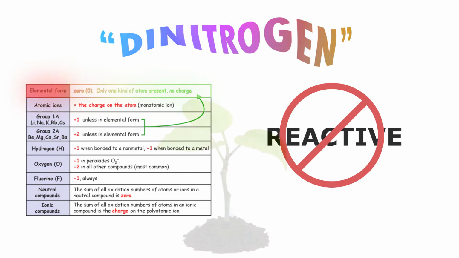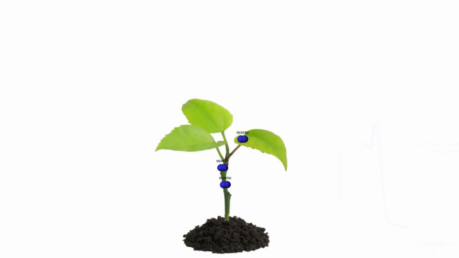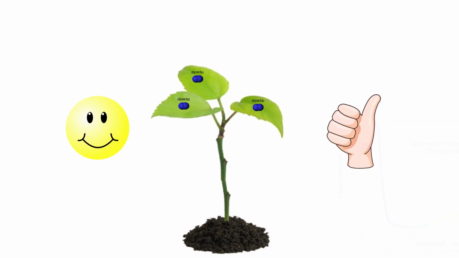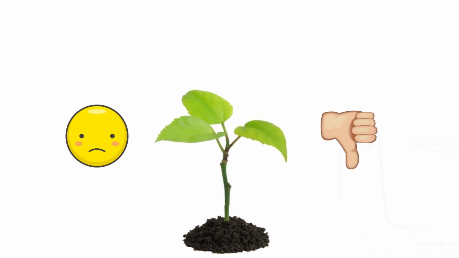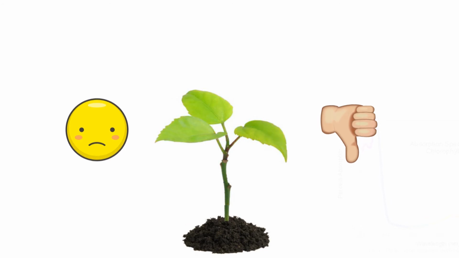very reactive element. Most plants take in this diatomic element from the soil, and when supplied with adequate amounts they grow rapidly and produce succulent green foliage. A nitrogen-deficient plant is generally smaller, develops slowly, and is pale green or yellowish as it lacks the adequate chlorophyll that produces their greenness and energy.